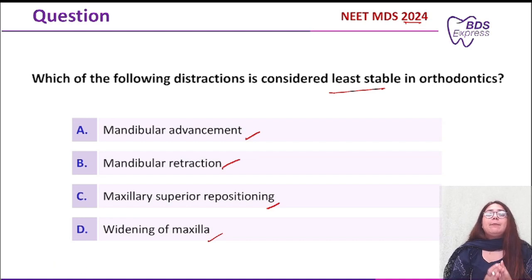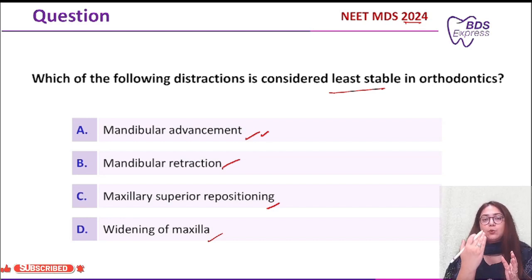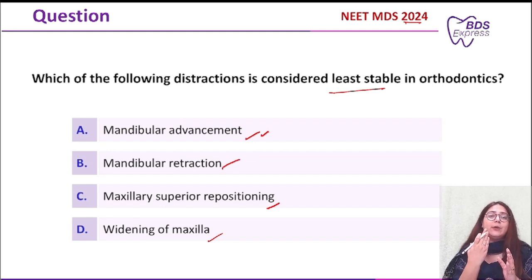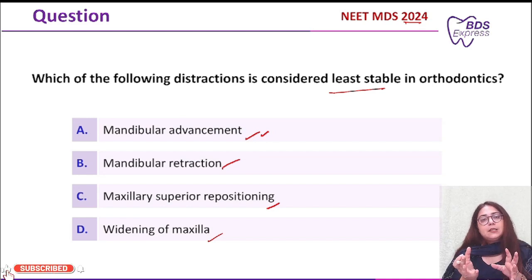Now, say for example, in the cases of mandibular advancement. In mandibular advancement, you want to bring the mandible forward, which is basically done in the cases of class 2 malocclusion, because in class 2, maxilla is prognathic and mandible is a little bit set back. So you just want to do the advancement. You'll give a cut and then with the help of traction, you will bring the mandible forward, and then you can fix it. So basically it is done for class 2.